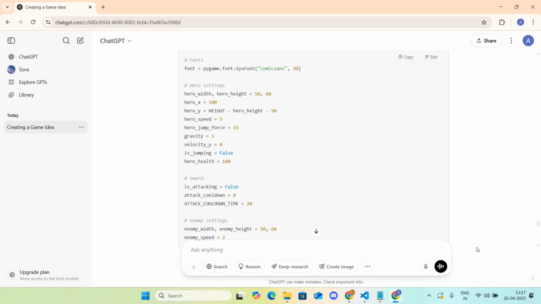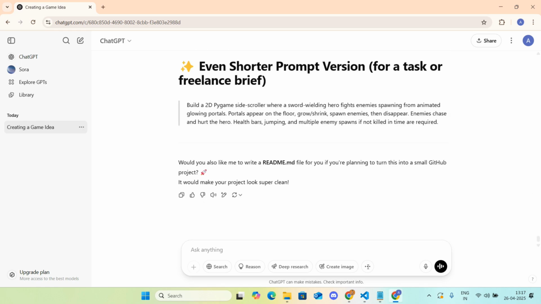Okay, so I want enemies to come in three levels, five each.